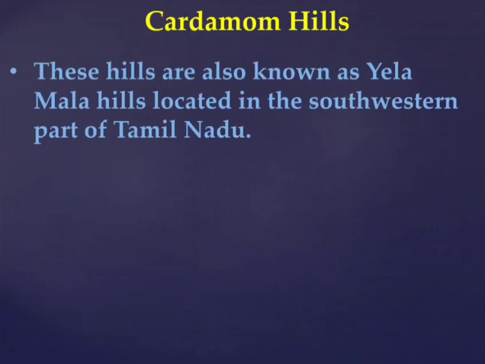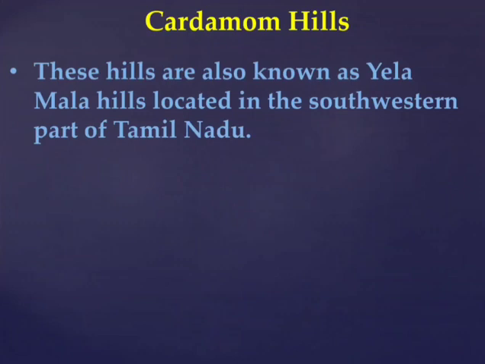Perumal Malai is 2234 meters. Kodai Malai is 2019 meters. Then Bagasura is 1918 meters.